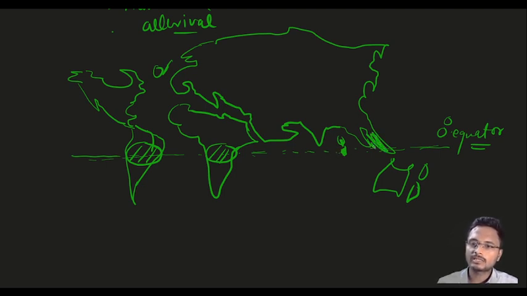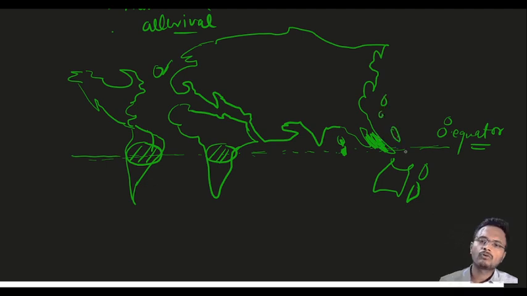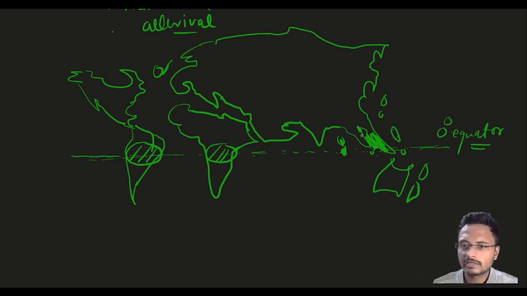Now these are the Southeast Asian countries. Here the Philippines, and all these islands, Borneo, Indonesia, Malaysia, Thailand, Singapore. All these countries are located on the equator. Over the equator, which type of forests are there?